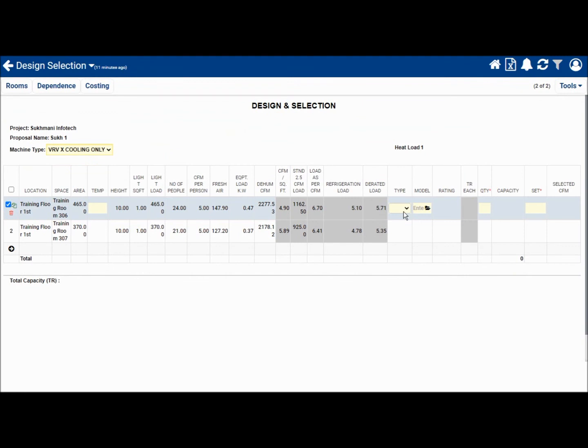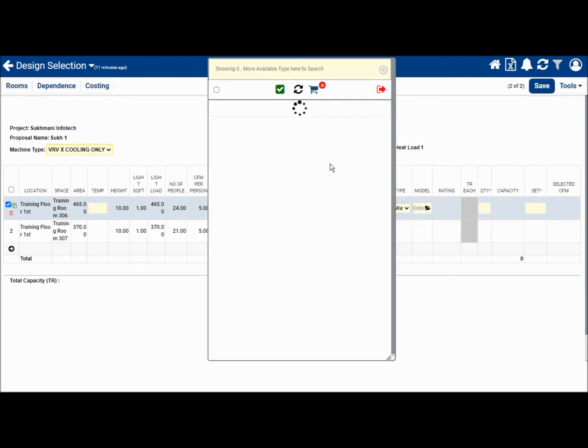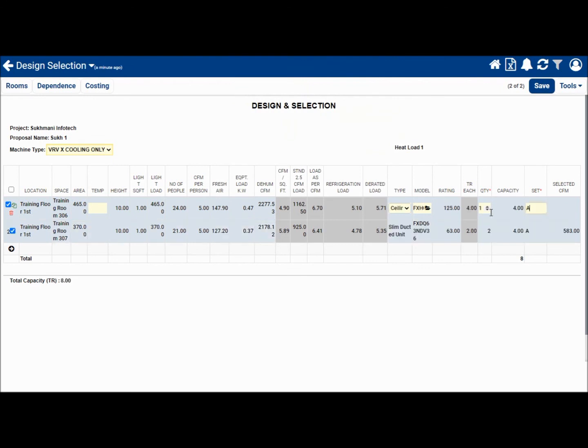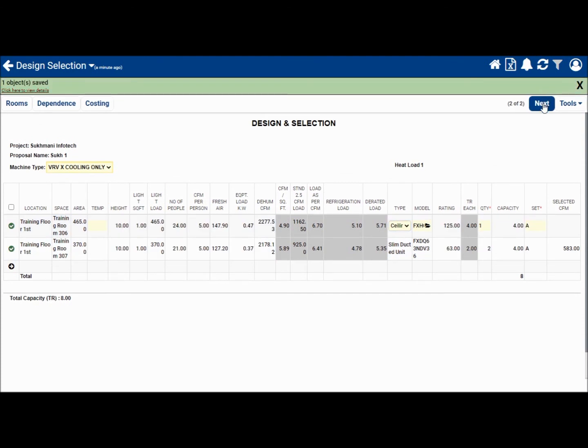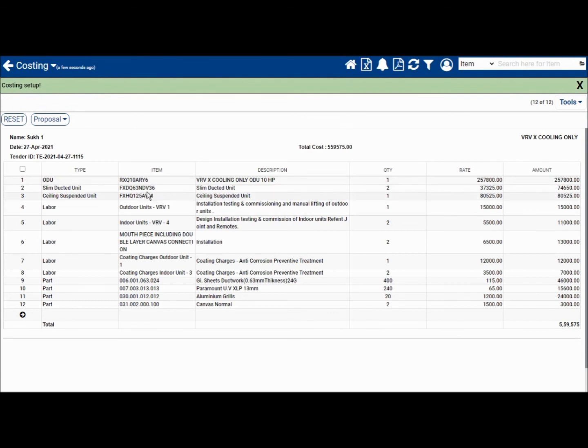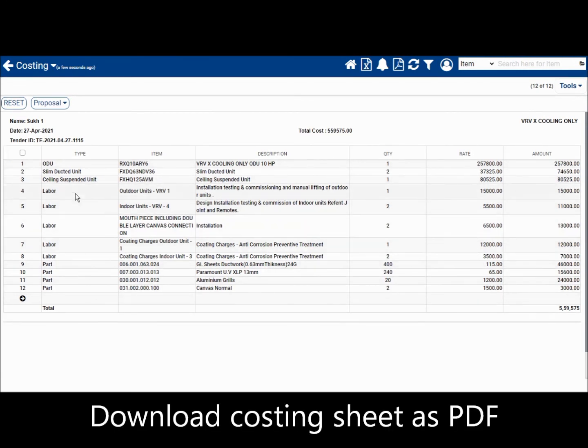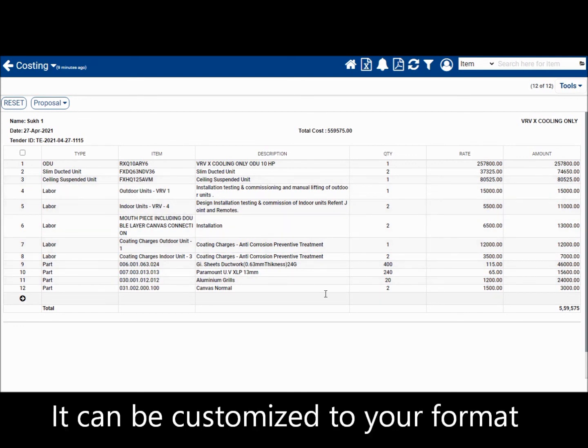Now we select the IDU type, model and quantity for the two rooms. Selection made. Now we are ready to save it. Hit next and that's it. Our costing sheet is generated including the ODU, indoor unit, labor and parts. It can be formatted suitably as per your requirements.